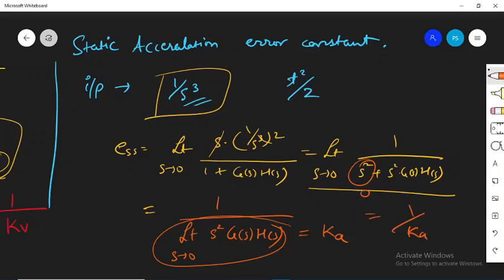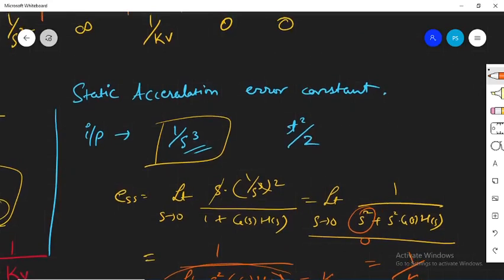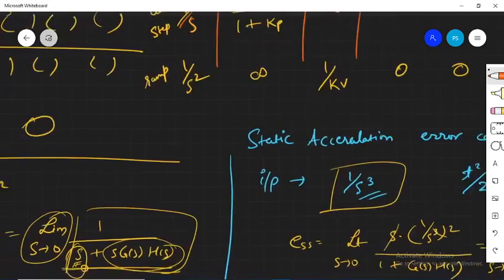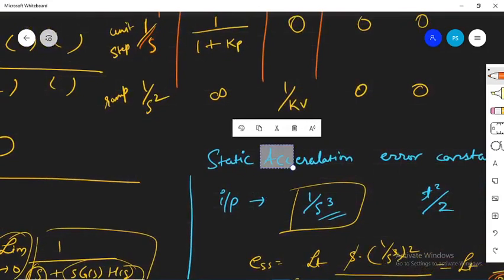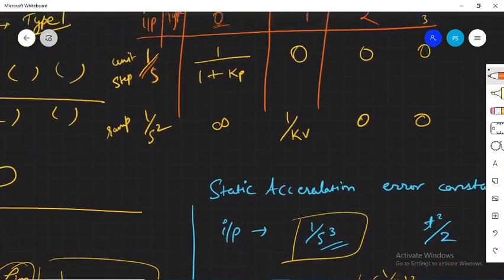Now just the same thing that we have done for the first case, that was unit step input and unit ramp input, just do the same thing. जैसे वहाँ पे हमने type 0, 1, 2 लिया था, same thing, you apply that logic over here also. First take type 0 system, then take type 1 system, then take type 2 system. Okay, so now I am directly writing the answers, and you can always check whether you are getting the same answers or not.